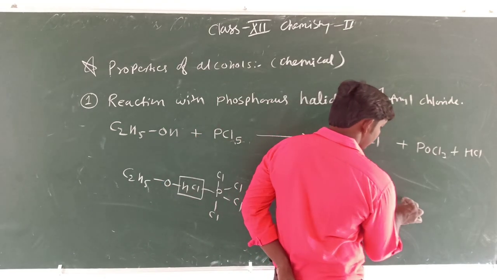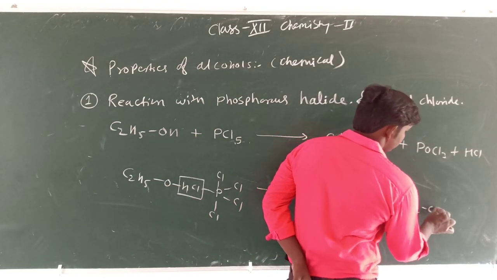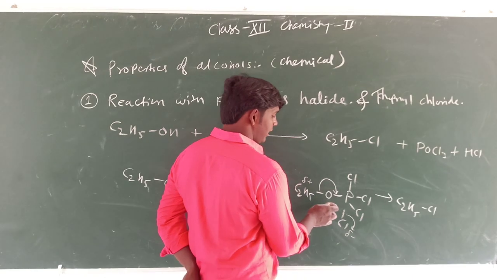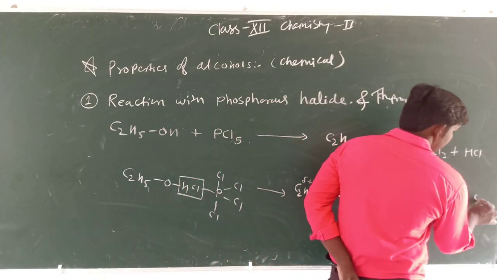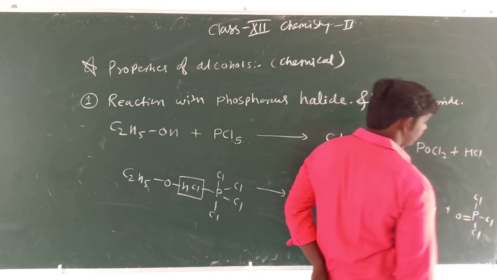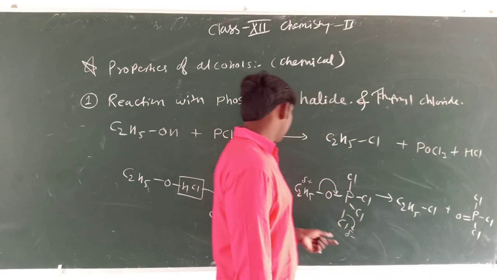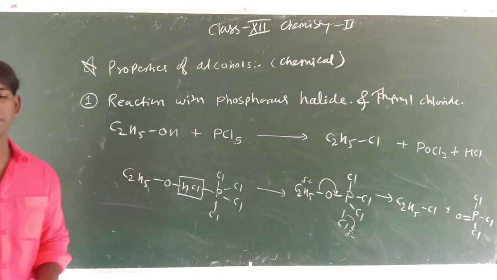We have C2H5Cl, that is ethyl chloride, plus P double bond O Cl3, that is POCl3, and 1 HCl. Okay students, fine.